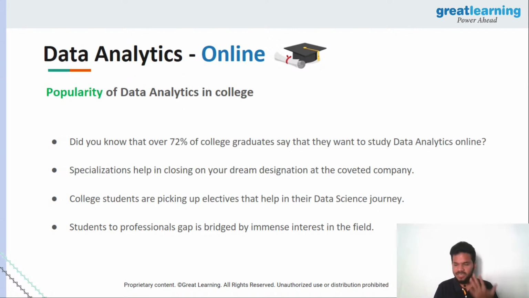So if you're looking into it very, very seriously, of course, consider specializations. It will make sure that you can work on getting into your dream company, dream designation, of whatever it is. College students are picking up all these data analytics and data science concepts as their elective subject to make sure that as soon as they graduate, they have complete knowledge of the domain itself.